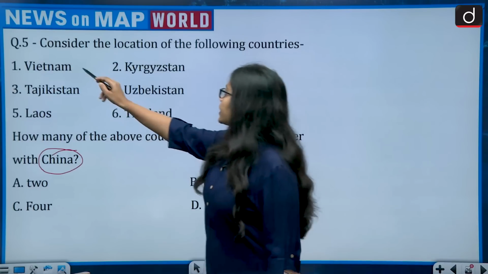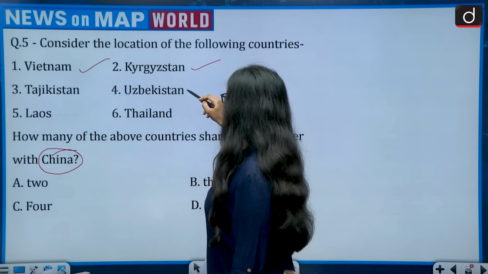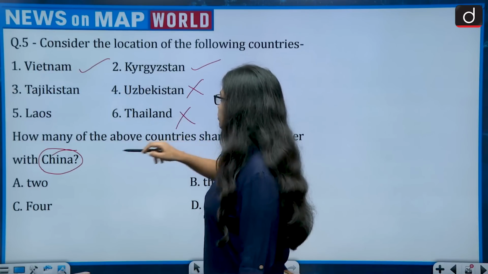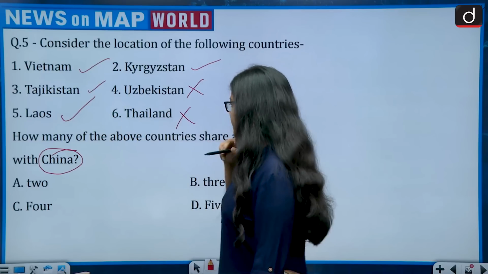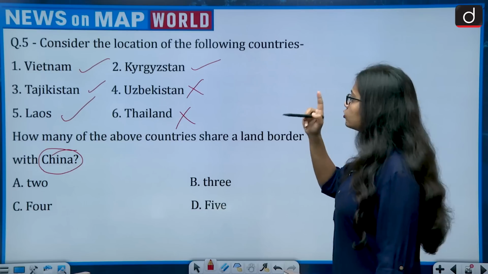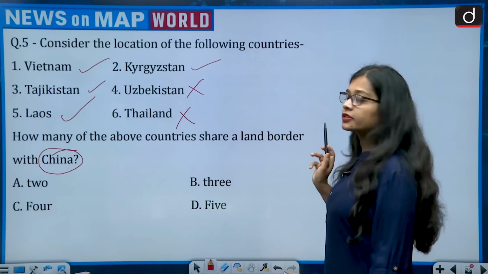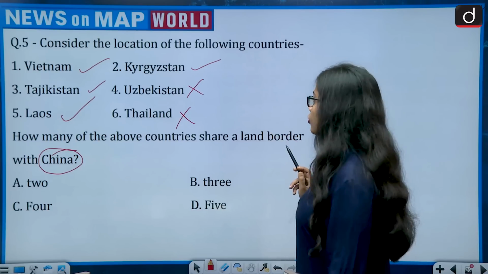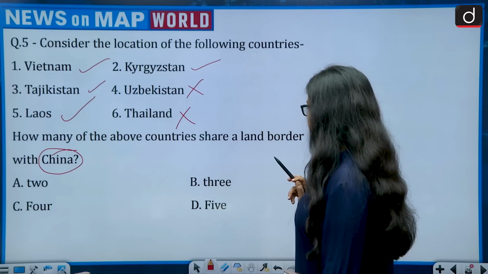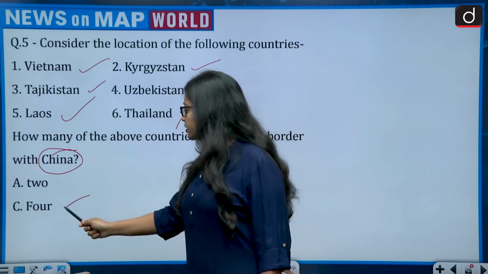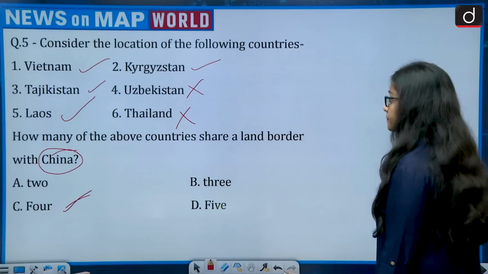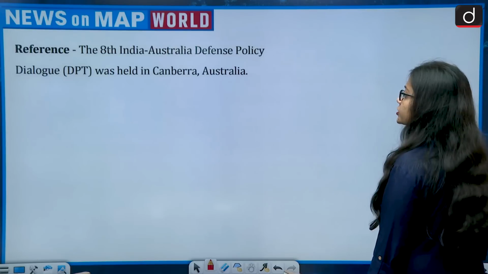Now Vietnam, yes. Kyrgyzstan, yes. Uzbekistan, no. Thailand, no. Laos, yes. Tajikistan, yes. So how many are correct? 1, 2, 3, 4. Because Uzbekistan and Thailand get eliminated. So there are 4 countries. So which is the correct option? That is option C. That is 4. Now moving on to the next question.